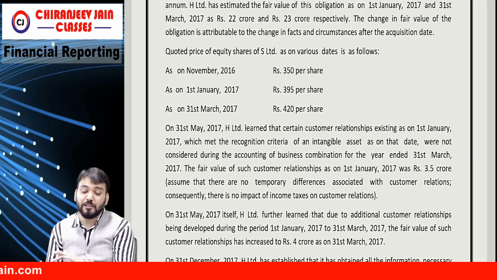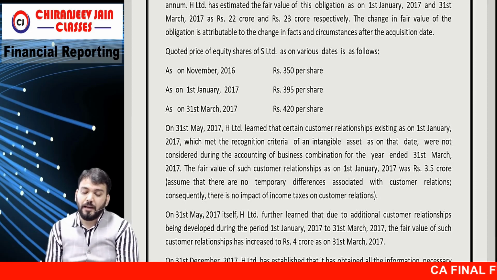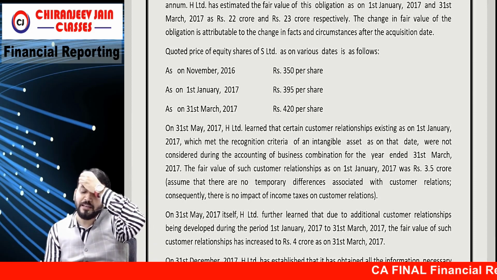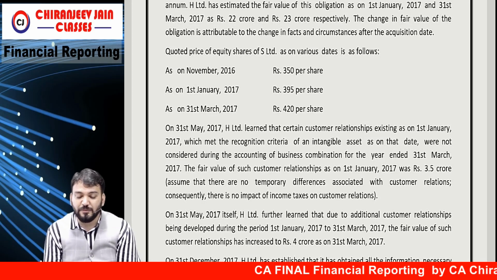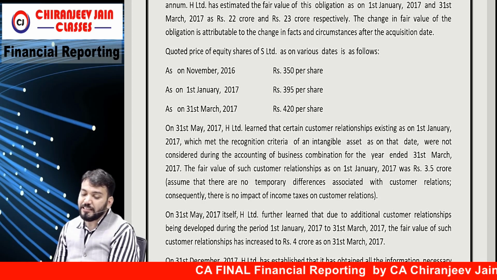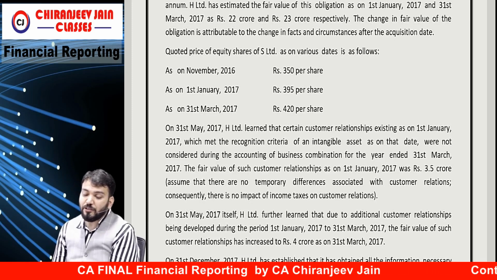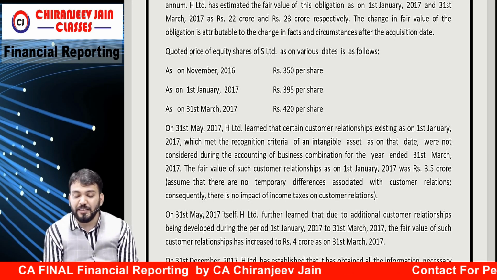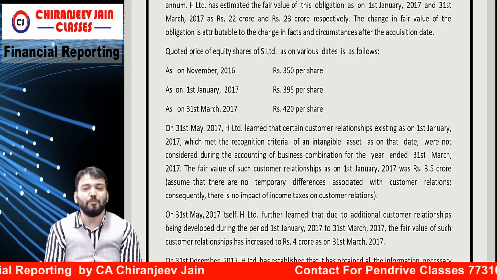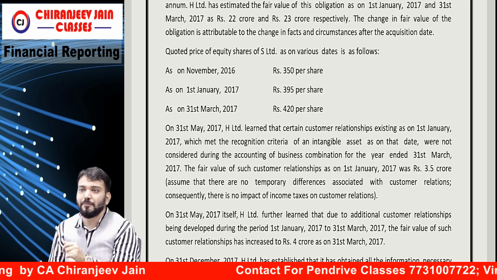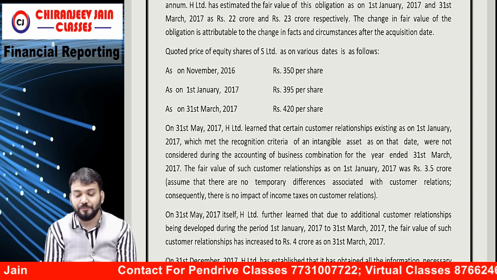On 31st March 2017, means on the immediate reporting date, H Limited learned of a certain customer relationship existing as on 1st Jan 2017, which made the recognition criteria of an intangible asset met as on the date. This was not considered during the accounting of business combination for the year ended 31st March 2017. Acha, I have not explained you this point. One point I was saying I will do at the end. That point I forgot. Measurement period. That I will explain with this concept only.